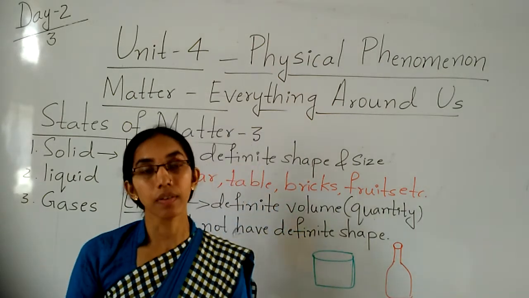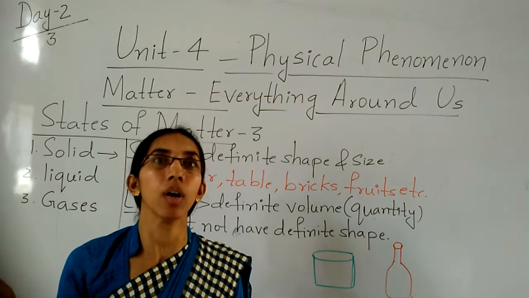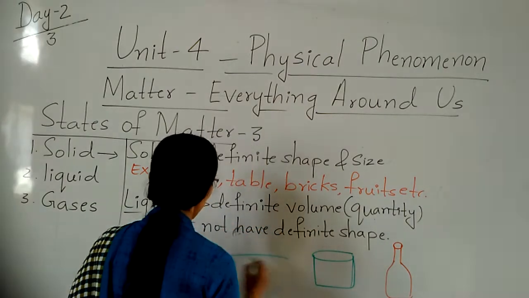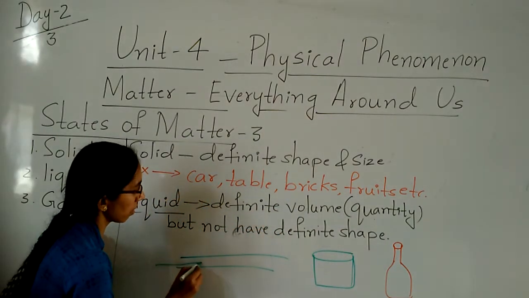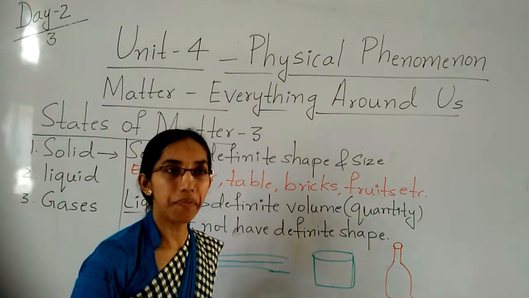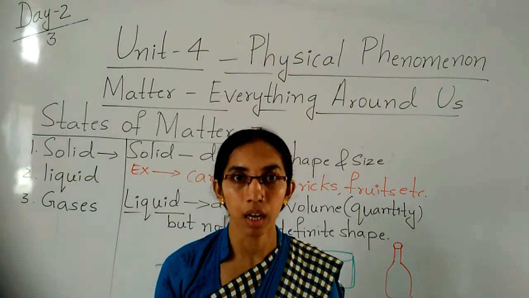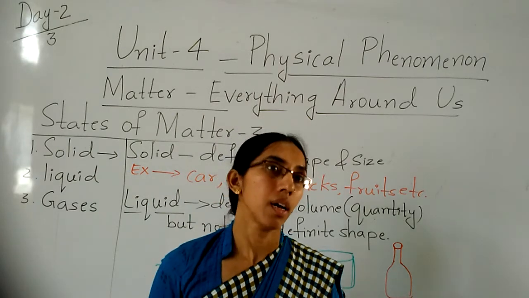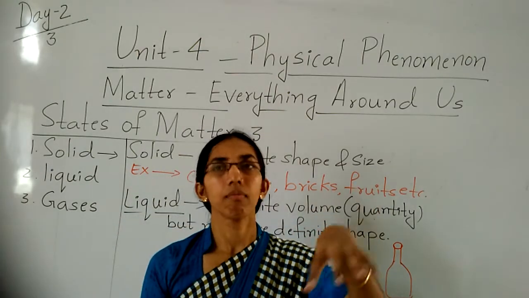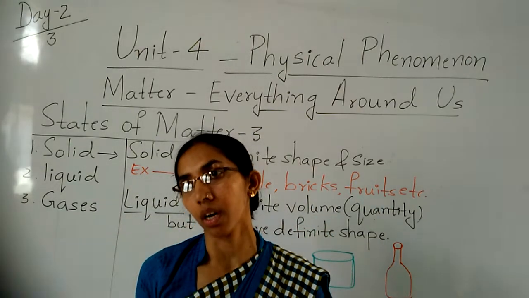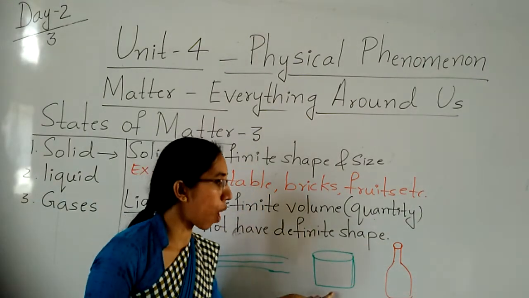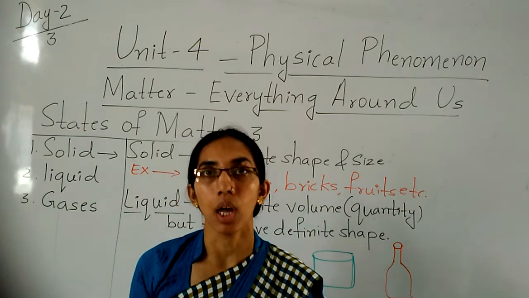So, it takes the shape of that pipeline only. It's not going here and there. Exactly. If the pipe is straight, then water is going straight. That means it's taking the shape of that pipeline. And that water we are collecting in the barrel and the pots or in the bottle. That means whatever container we take for the oil, for the water, it takes the shape of that container only.